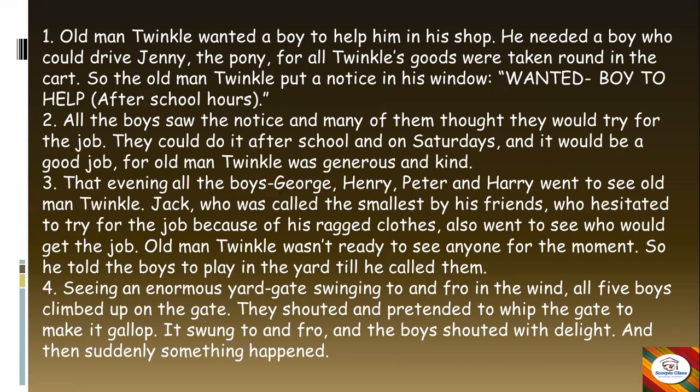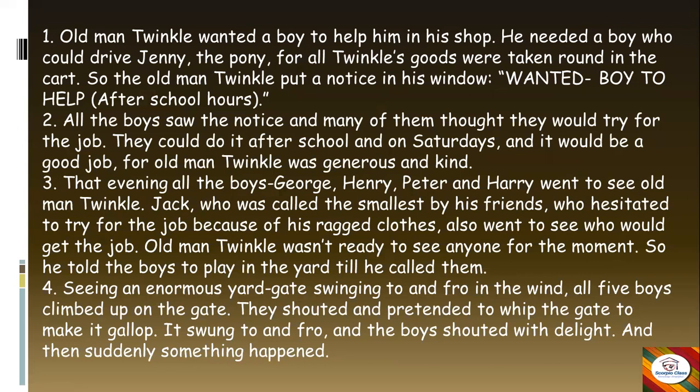Okay, so as I said, the old man whose name was Twinkle wanted a boy to help him in his shop in his work, and that work was to drive Jenny. Jenny was the name of the pony. Pony is a kind of donkey, a kind of horse, you can say. This pony used to carry all the loads, all the goods of Twinkle from one place to another in its cart.